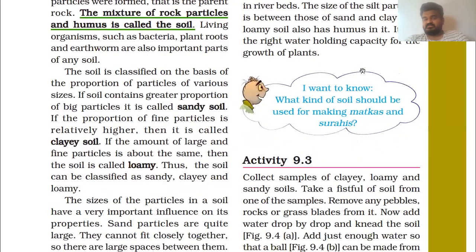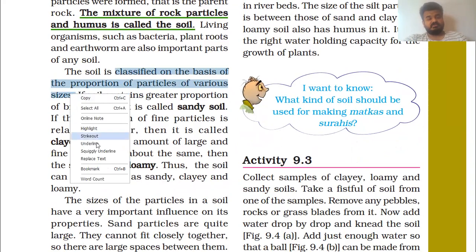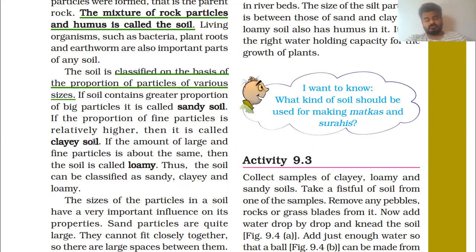The soil is classified on the basis of the proportion of particles of various sizes. If soil contains a greater proportion of big particles, it is called sandy soil.